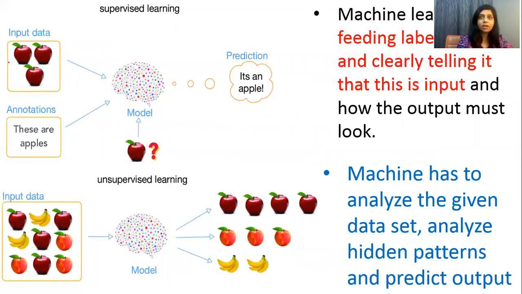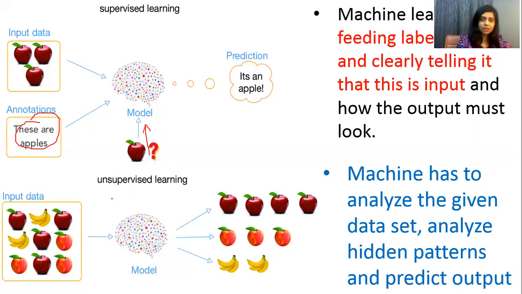This is your data, but it is labeled data. Labeled data means it is said that these are apples, these are apples, these are apples. So this is said to the model, and hence it is very easy for the model to predict that this is an apple when we give unseen data as input.